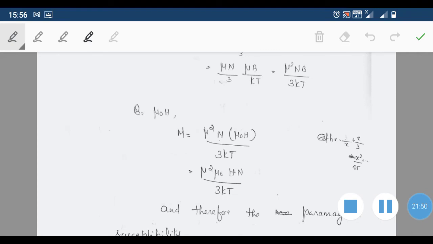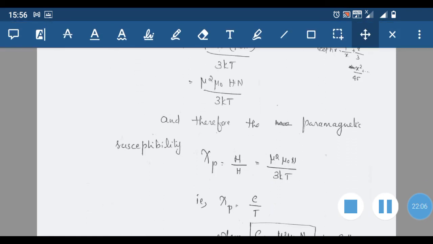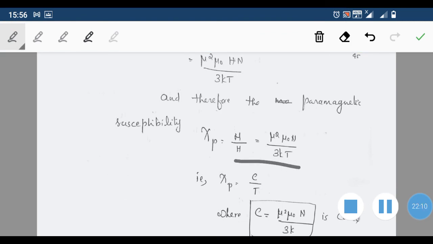Now B is equal to μ0 H. So substituting, M is μ squared μ0 n into H divided by 3kT. Therefore the paramagnetic susceptibility is M by H. Dividing by H, H will get cancelled, and we get μ squared μ0 n divided by 3kT. So χp is equal to C divided by T.